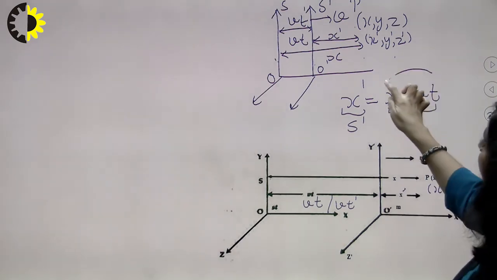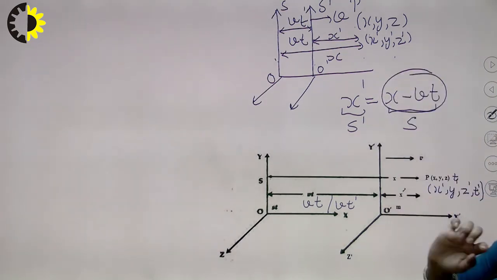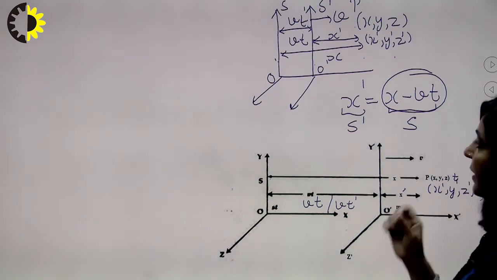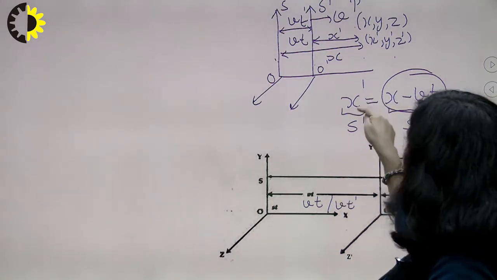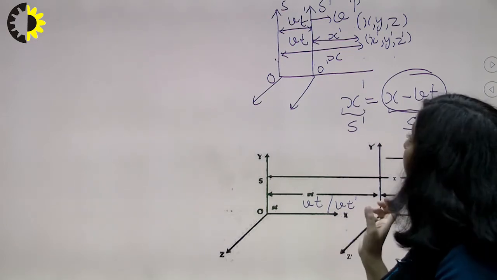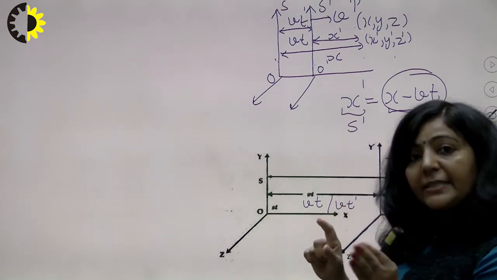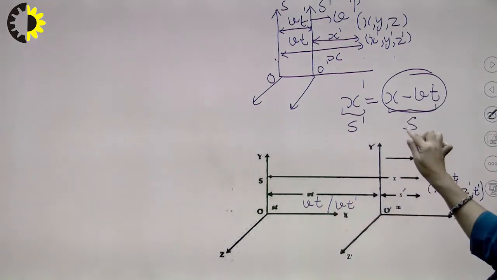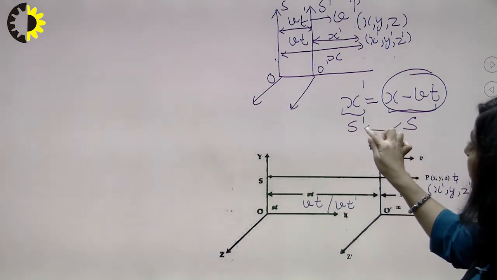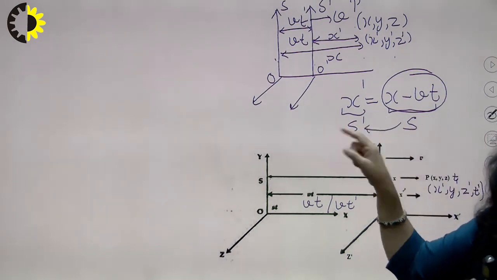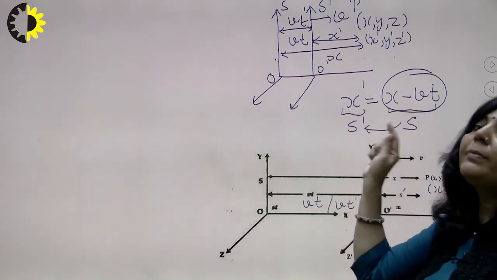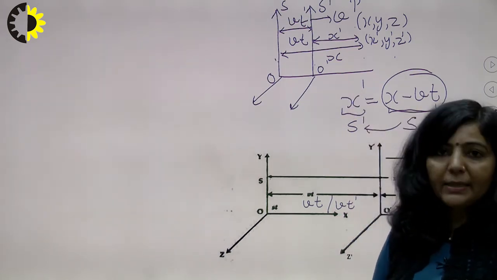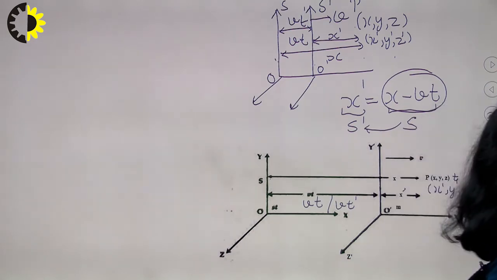And you can see here that all the coordinates on the right hand side belong to the S frame, and all the coordinates on the left hand side belong to the S dash frame. It means you have transformed the coordinates of one frame into the coordinates of the other frame. So this is your transformation equation along the x-axis. So let me explain this.